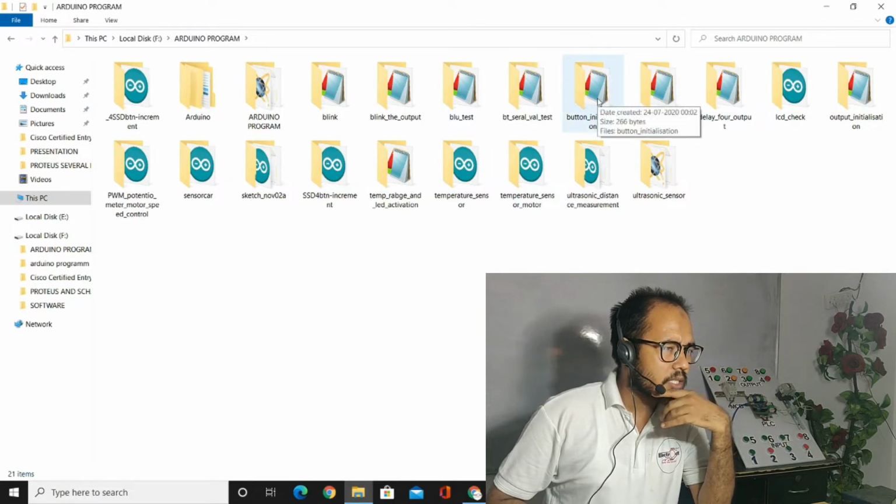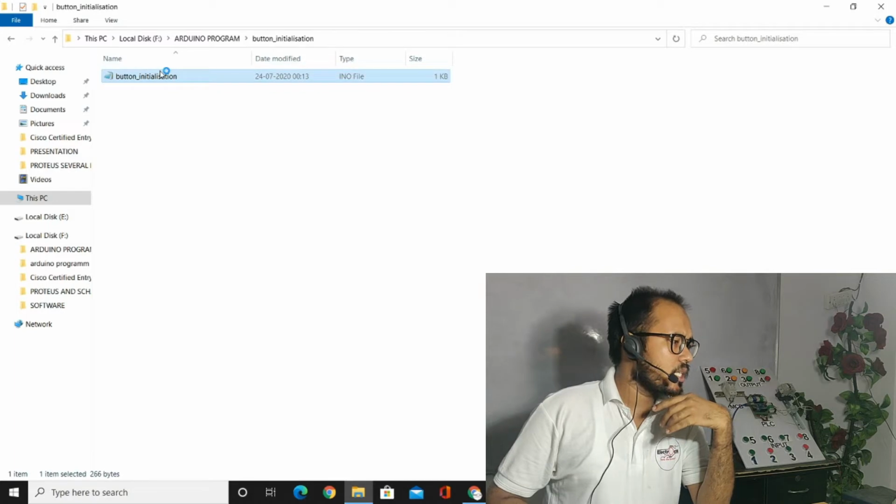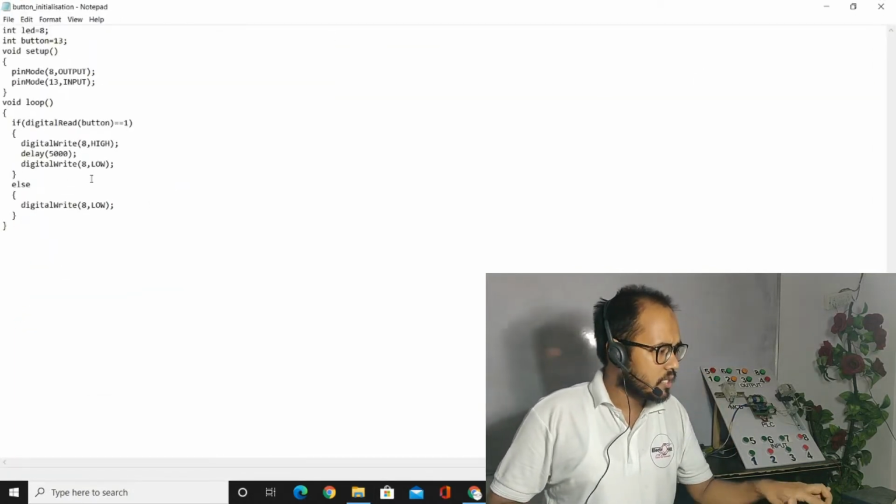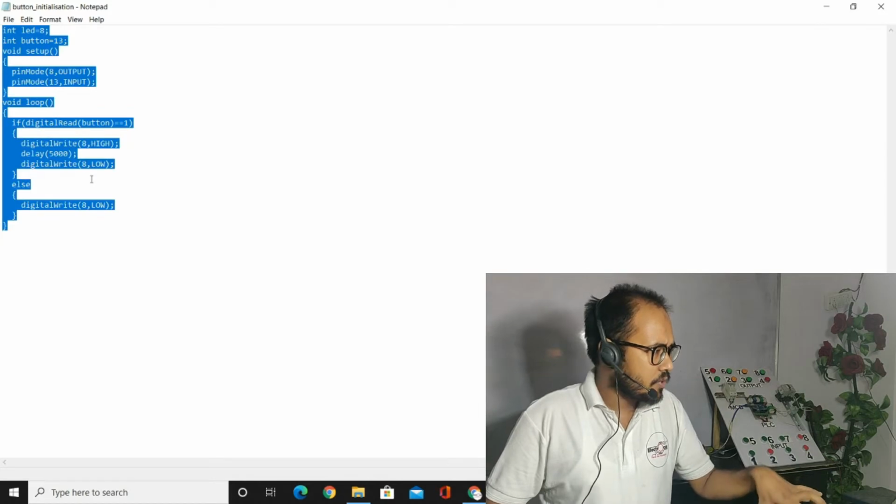Where I don't have an idea where I have put the program, otherwise there is the button initialization. Okay, so button initialization is here.